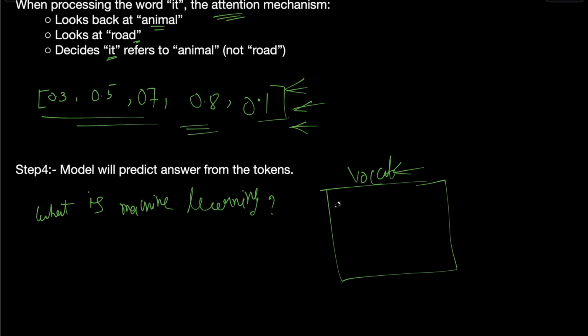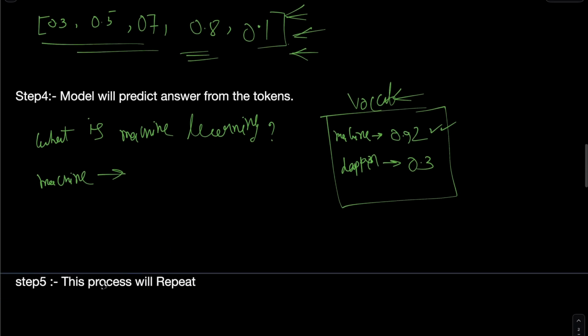Let's say machine gets the probability of 0.92, and let's say "happen" is getting the probability of 0.3. So which one is the highest? 0.92 is the highest. So whenever it is generating the answer, machine will come first, and this one will go to the next step. What is the next step?